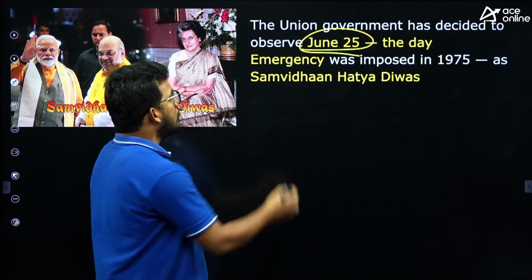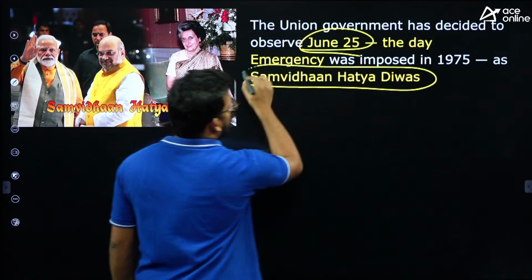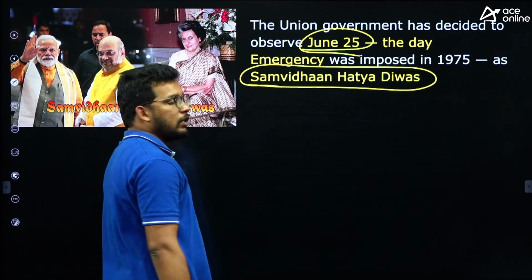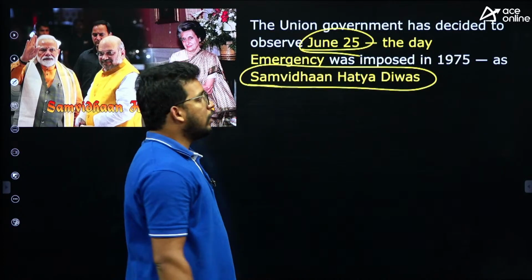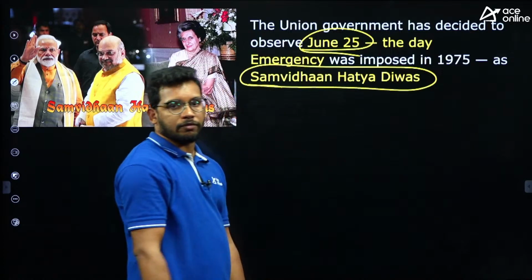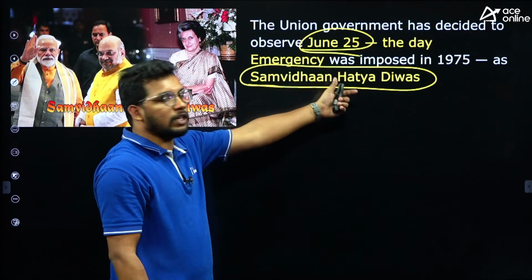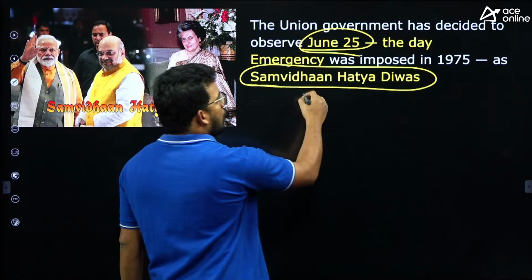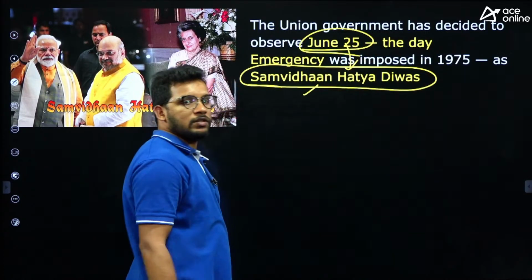Next one, recently the government has declared June 25th to be recognized as Samvidhan Hatya Divas. In English terms, that is Constitution Murder Day. So Samvidhan Hatya Divas is the new day declared by the government, that is June 25th.